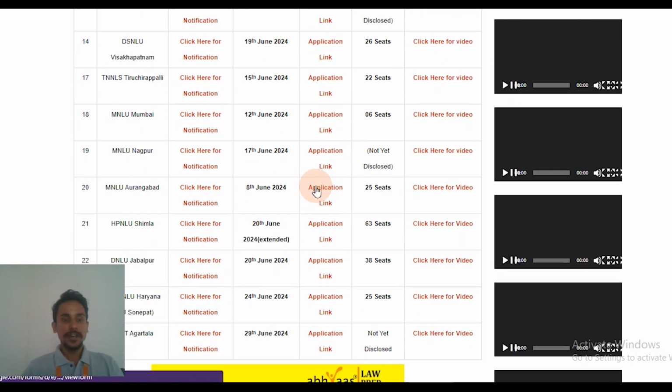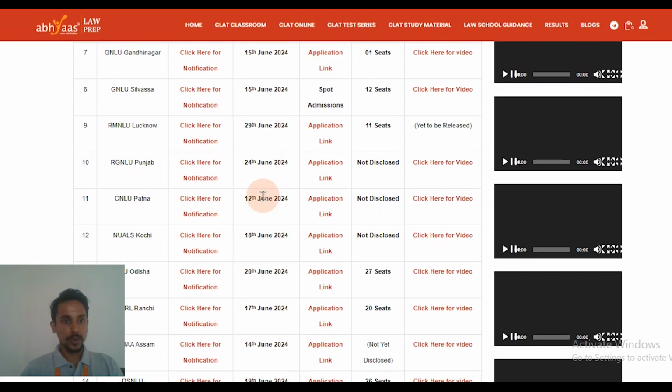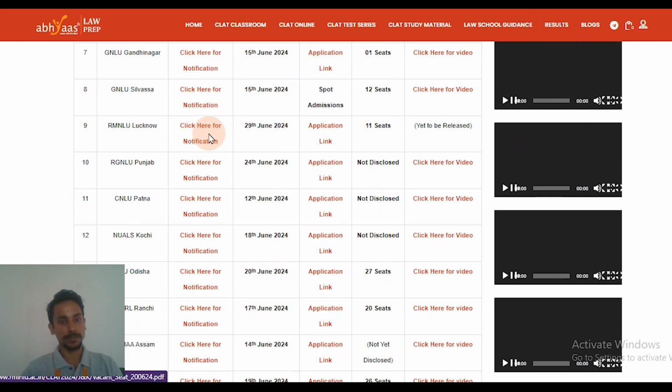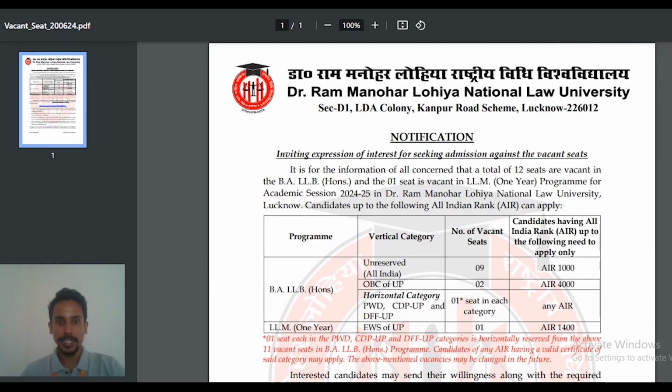So in this regard, we are talking about the vacant seats notification released by RMNLU. If we go to RMNLU right here, you can access the notification by clicking on this particular link, and the application link through this particular link, after which you will be taken to these two aspects. Now let's discuss the notification, then I will tell you the procedure for filling the application.